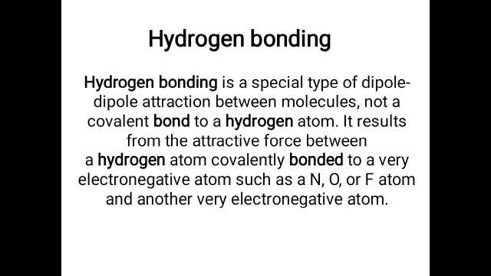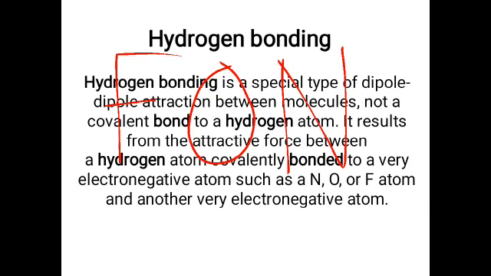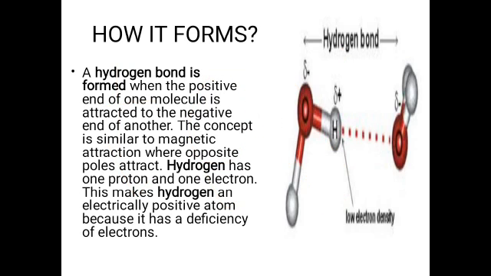So it is a special case in which hydrogen is bonded to fluorine, oxygen, and N for nitrogen. I remember it still as a FON rule. I make a proverb of it. I say hydrogen bonding is possible only in FON compounds. And this FON means fluorine means F, oxygen means O, nitrogen means N. So remember that whenever hydrogen is bonded to fluorine, oxygen and nitrogen, these molecules have hydrogen bonding in them.